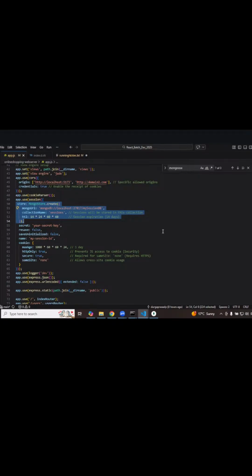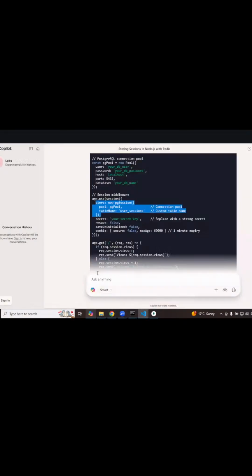Sir, in-memory database means in what sense? Could you repeat the question? You're saying we can use MongoDB or Postgres as an in-memory database, what does it mean? First of all, what is the difference between a normal database and an in-memory database? Let me show you the best definition.